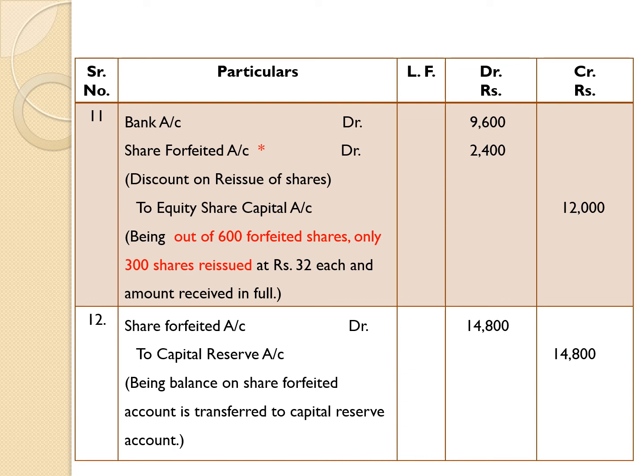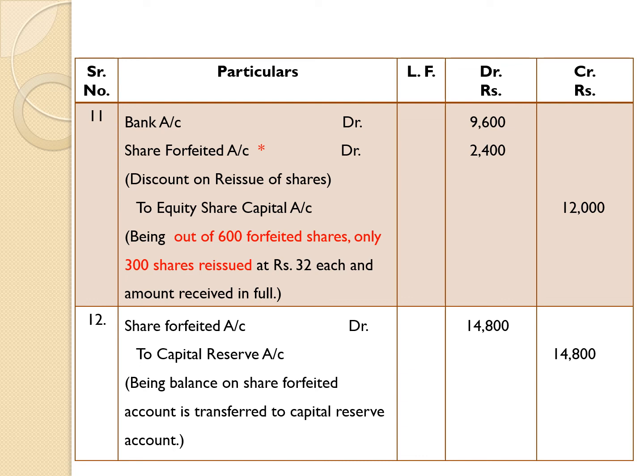We have passed one entry about reissue of shares. We have passed one entry about forfeiture of shares. By considering these two entries, we are going to pass the last entry, that is the transfer entry. Here consider entry number 10 and entry number 11.